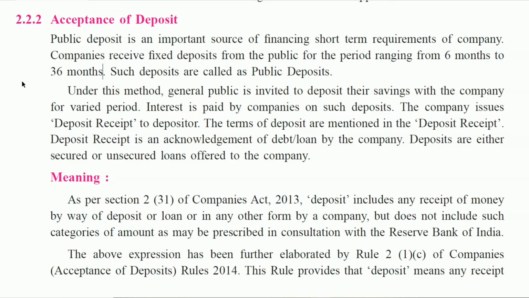It is accepted from the general public for different periods, and for that deposit a company pays interest to the deposit holder. The company issues a deposit receipt to the deposit holder and the term of deposit is mentioned in the deposit receipt. The deposit receipt is an acknowledgement, a type of receipt of loan or debt by the company that they owe something to the depositor.